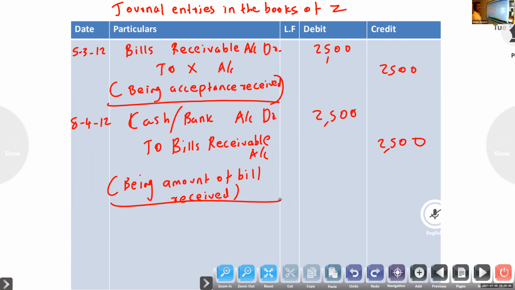Next one, same pattern only. Adil sold goods to Shamil and drew a bill for the amount at 2 months after date. Shamil accepted the bill and returned it to Adil. Adil endorsed the bill to Sahil. Shamil met his acceptance on maturity. Pass journal entries in the books of Adil, Shamil and Sahil.